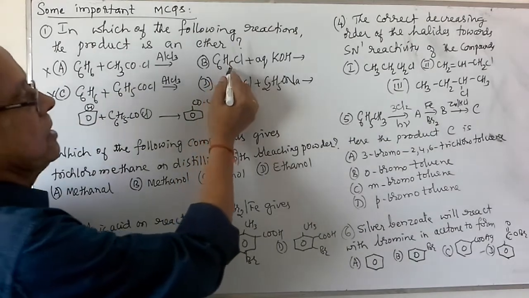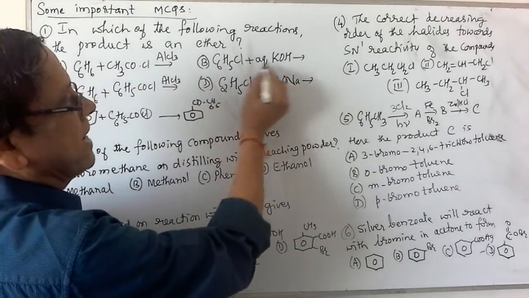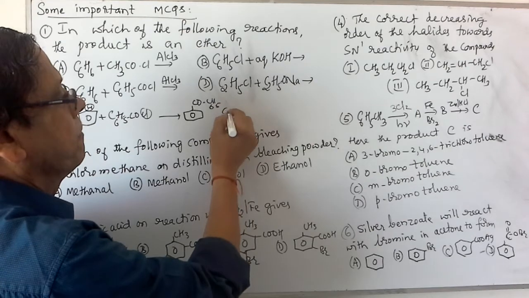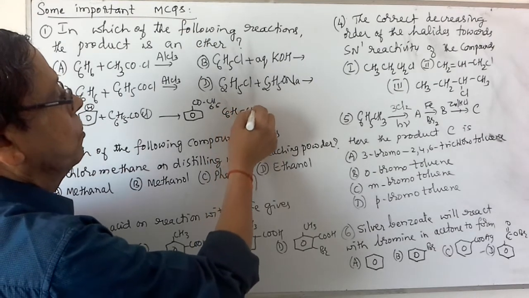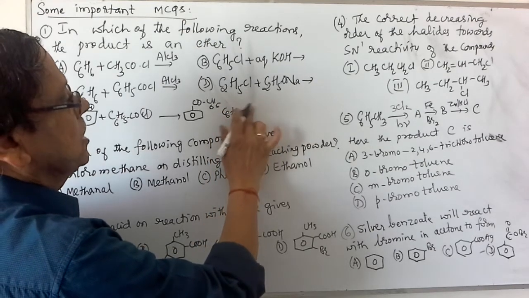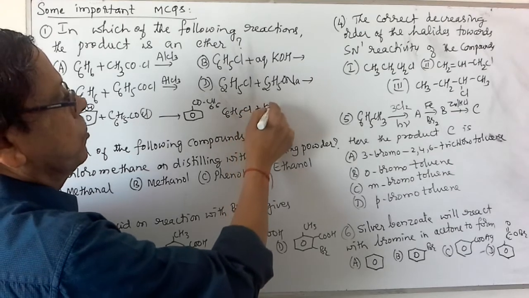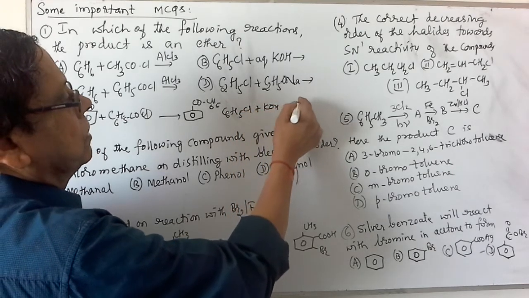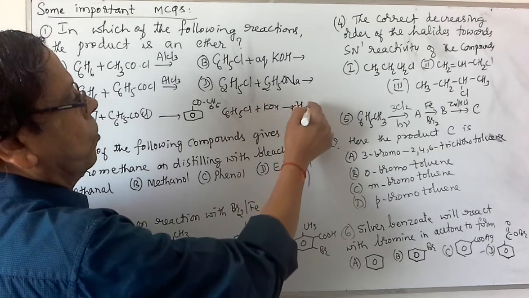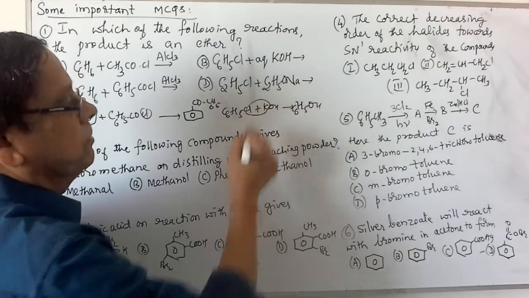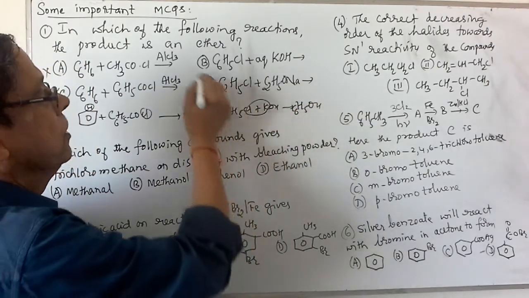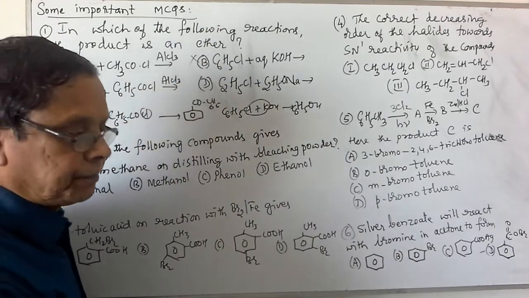When you take C6H5Cl and aqueous KOH, under drastic condition it will give rise to phenol. C6H5Cl plus KOH will give rise to C6H5OH along with the elimination of KCl. So it gives rise to phenol. So this is also not correct.